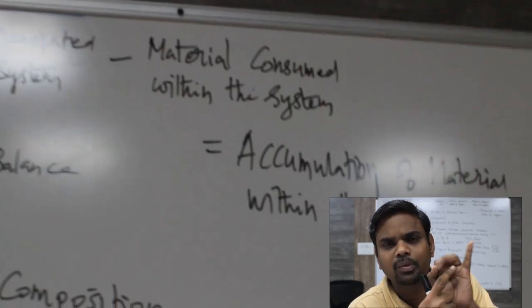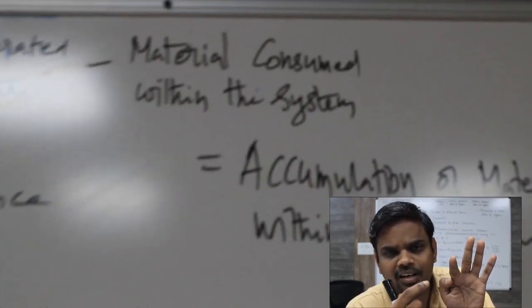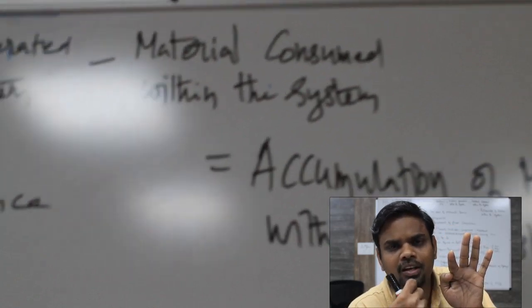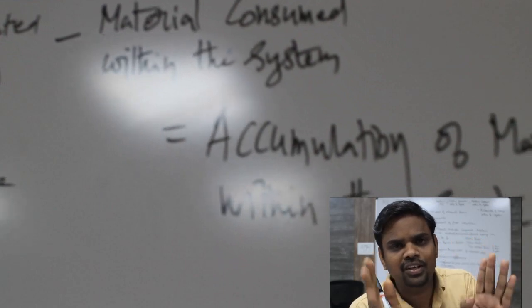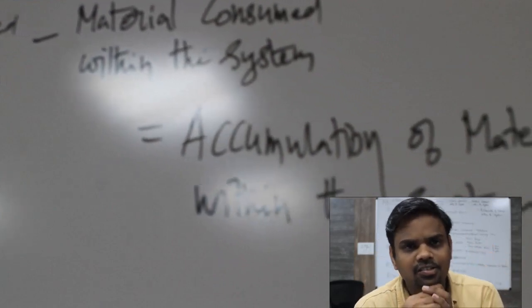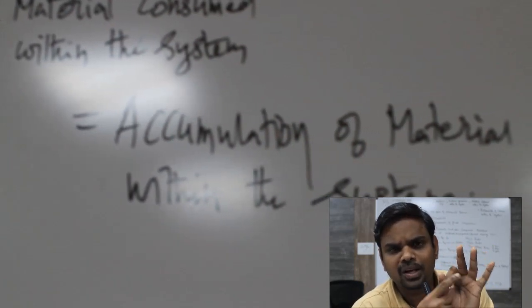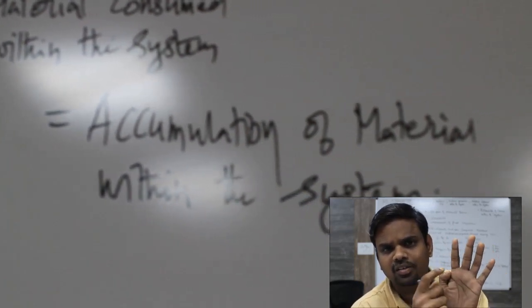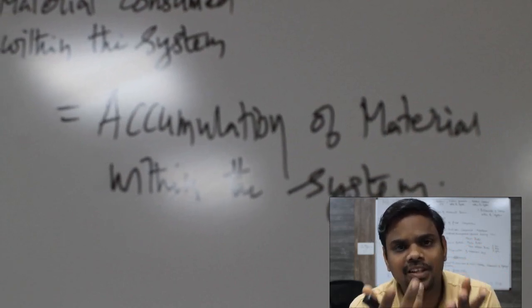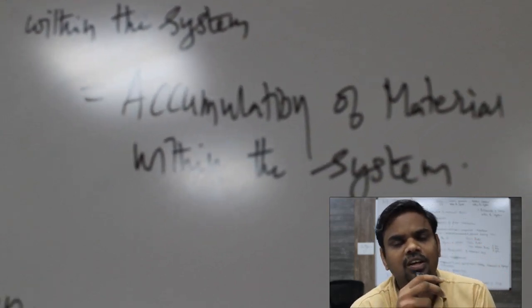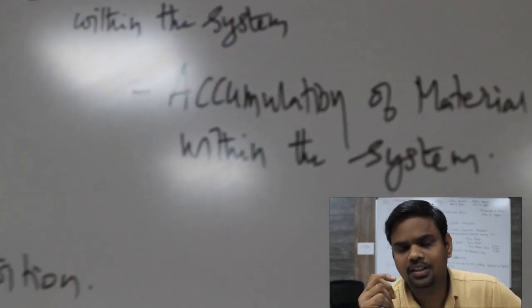So material input minus material output plus material formed minus material disappeared or consumed within the system. These four make the left hand side of the material balance equation. Material input minus material output plus rate of formation minus rate of disappearance within the system is equal to how much is accumulated within the system. Accumulation within the system is the right hand side of the material balance.